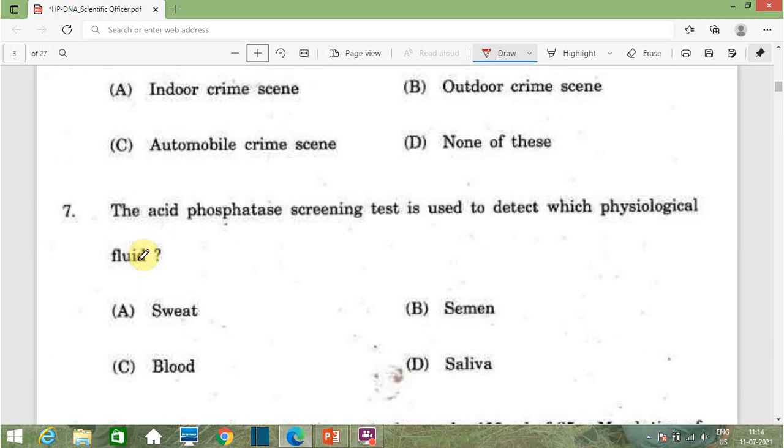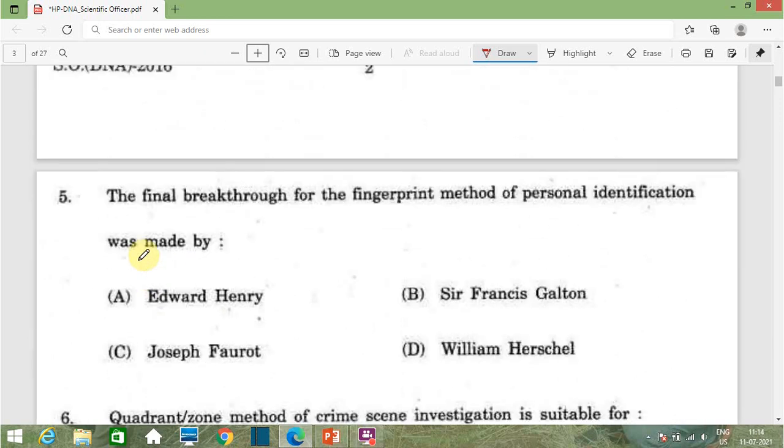Then next question is question number 5, that is the final breakthrough for the fingerprint method for personal identification was made by option A Edward Henry, option B Sir Francis Galton, option C Joseph Reed and option D William Herschel. So the correct answer of this question is Sir Francis Galton.